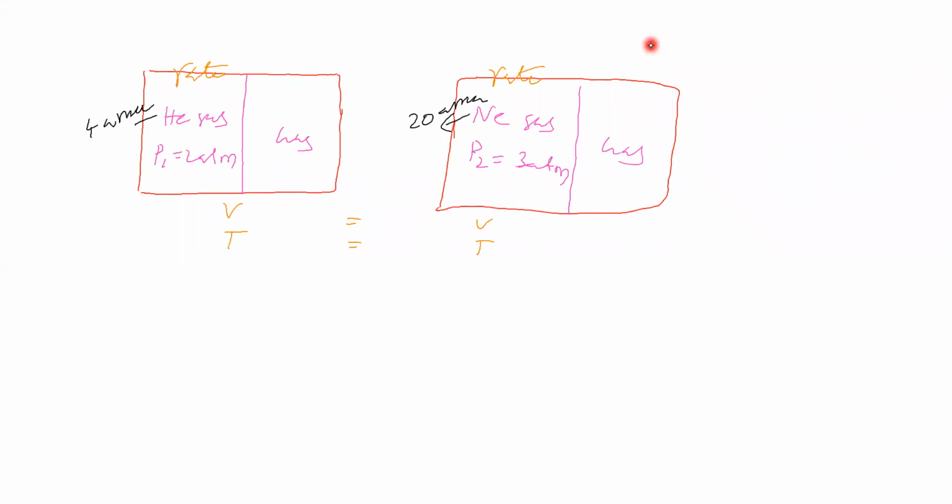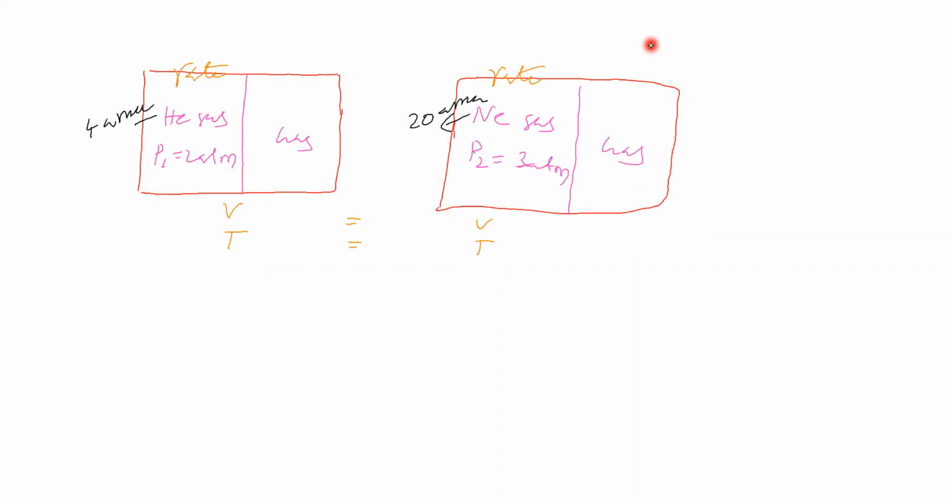The difference is that the pressure of the gas is different, and even the atomic mass, that means the molecular mass, is different. The mass is more, so movement will become less. The mass is less, so movement will become more. Now we will check that point also.